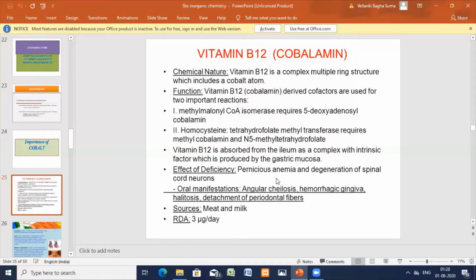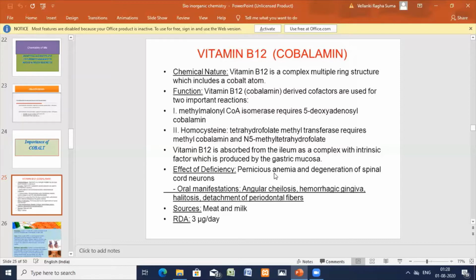Why do we get pernicious anemia? It is due to the deficiency of cobalt, which leads to deficiency of vitamin B12. Then there is no proper growth of the bone marrow, erythrocytes are not synthesized, and this leads to anemia.